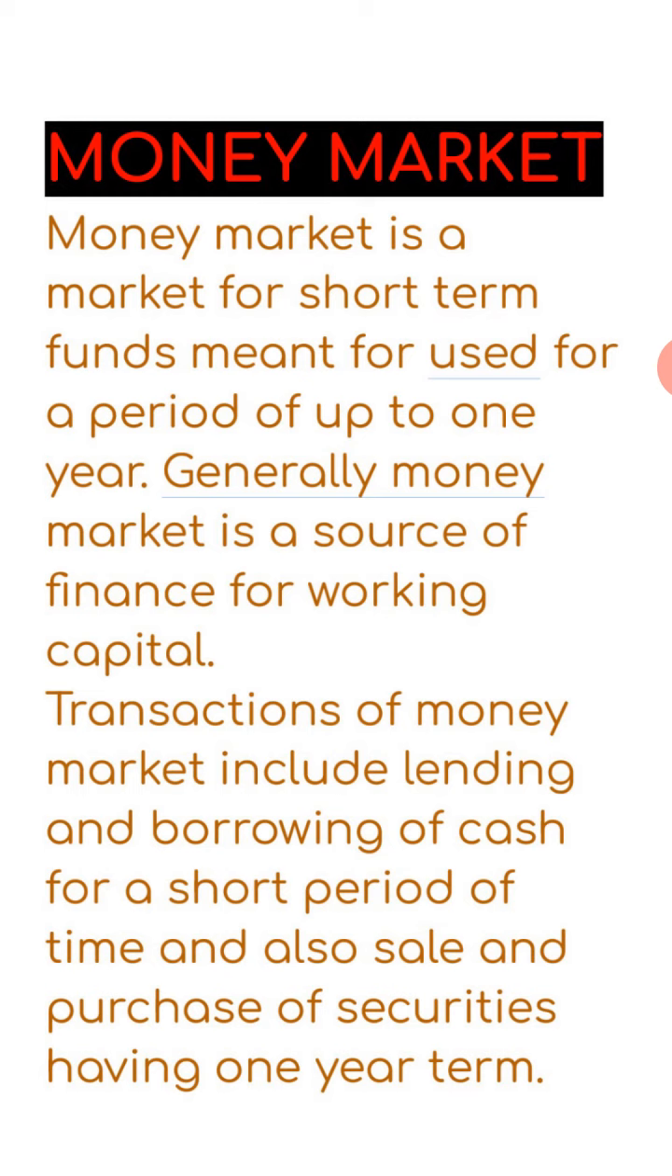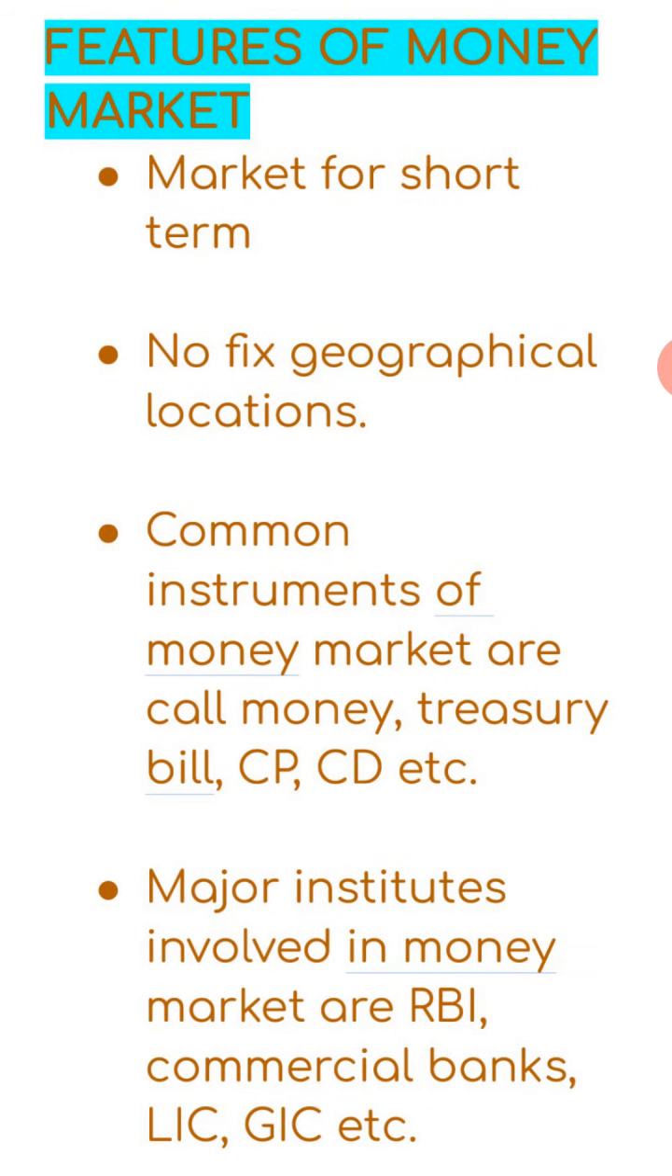Generally, money market is a source of finance for working capital. Generally, the company has access to the money market for arranging the working capital. Further, transactions of money market include lending and borrowing of cash for a short period of time, and also sale and purchase of securities having 1 year term. That means it is a very short period of time for which we can execute the transaction, that is 1 year.